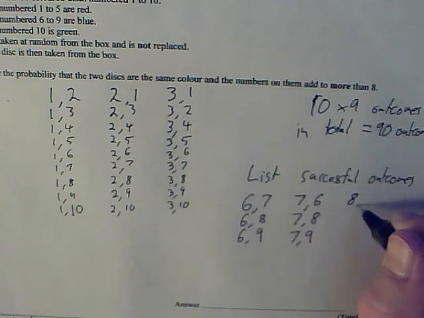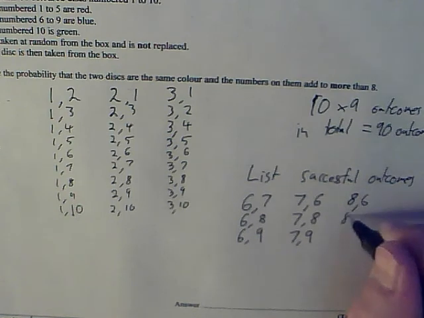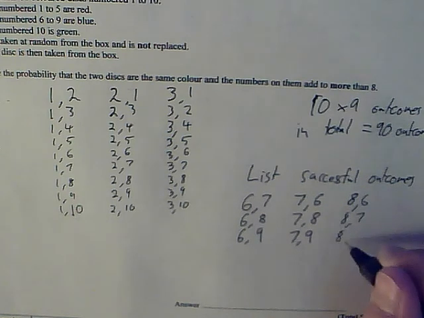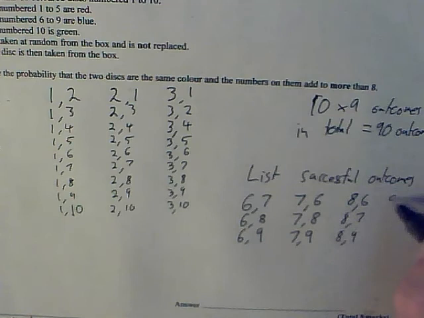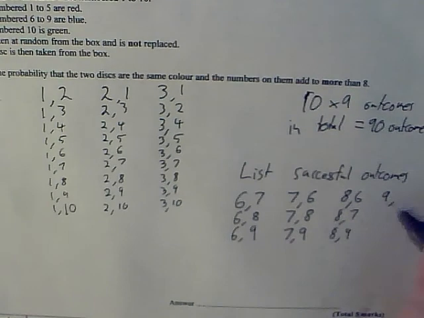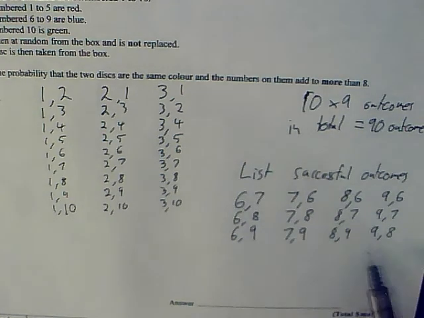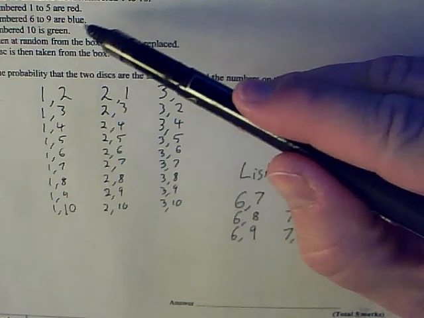And if I drew out the 8, I could draw a 6, and I could do 8 and 7, I could do 8 and 9. And if I drew the 9 out first, I could then draw a 6. And I could do a 9 and a 7, and a 9 and an 8. So I've got 12 possible outcomes that would be successful if I'm drawing both blues.